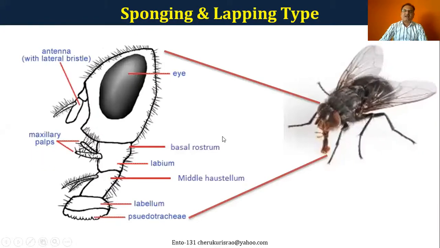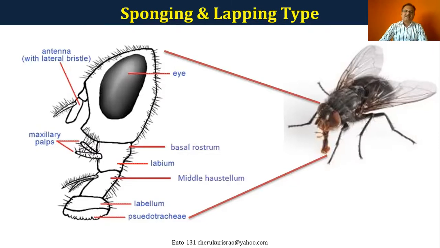And another one is sponging and lapping mouth parts, and this you can see in all the houseflies. There is some kind of sponging material at the tip of the mouth parts, so that because of capillary action, the liquids will be taken inside.